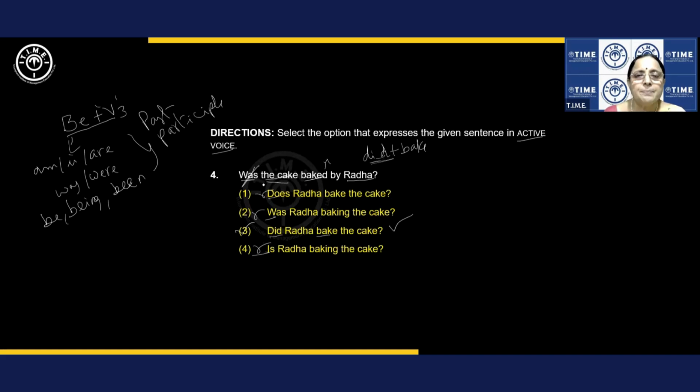And dear students, if you doubt whether the answer is right or wrong, or that some other answer may be given with the did and so on, what should you do? Change this answer into a question. All right. So let us transform this from active to passive. Let's try. So did bake is what? Past tense. Fine. Did bake is baked. Fine.